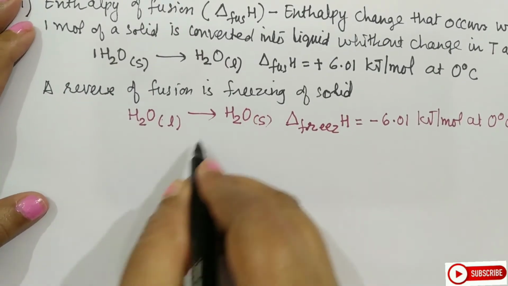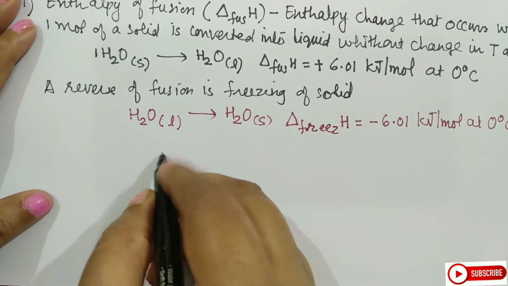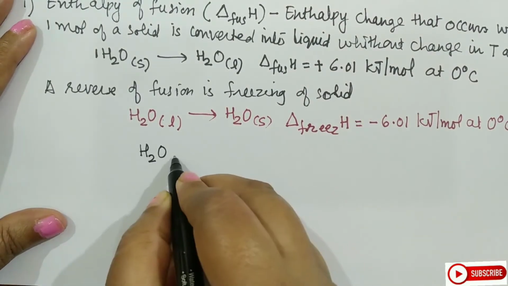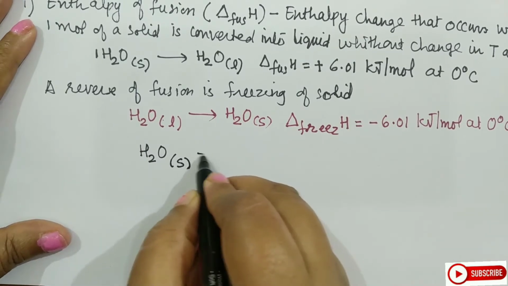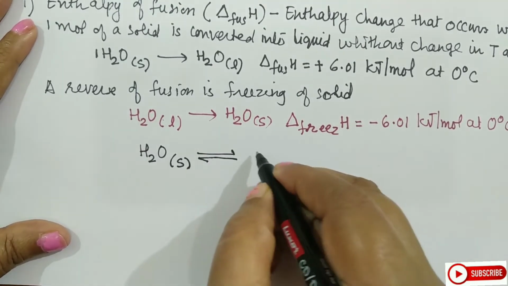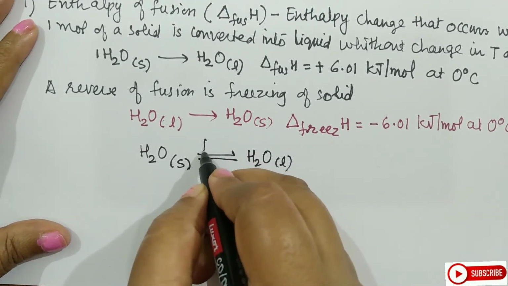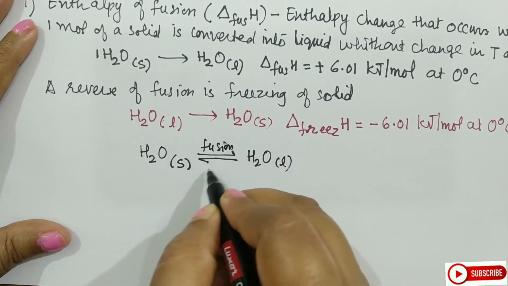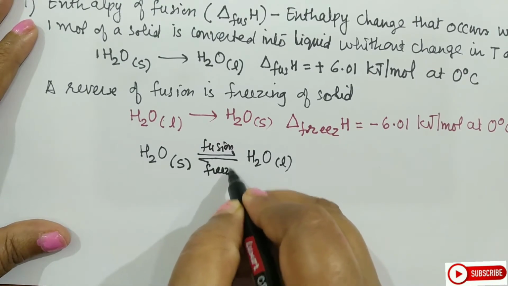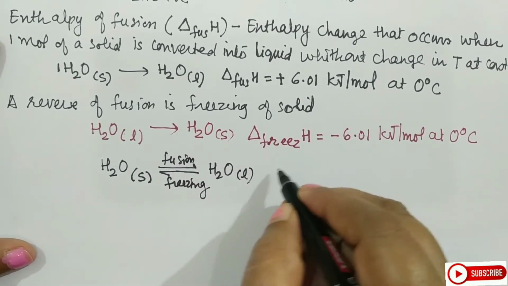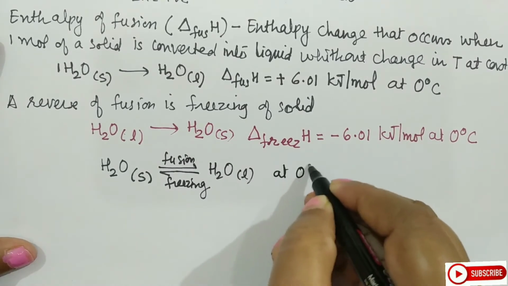Now if I want to merge both the equations, I will write H2O, here I'll consider this as 1 mole solid, now I will use a reversible sign in this way, water, liquid. Now the forward reaction is fusion and the reverse reaction is freezing. So accordingly you will be using the sign convention for delta H. So this is at 0 degrees Celsius.